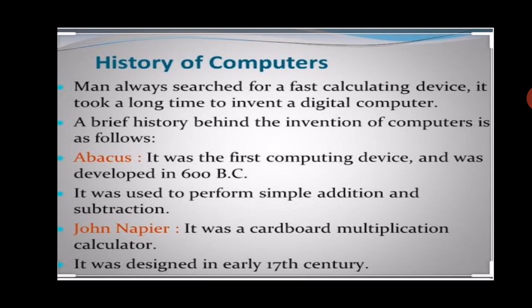It is made of wood. It is in a rectangular shape. There are some iron strings and some beads for the calculation. Next is John Napier. John Napier's was a cardboard multiplication calculator. It was designed in the 17th century.